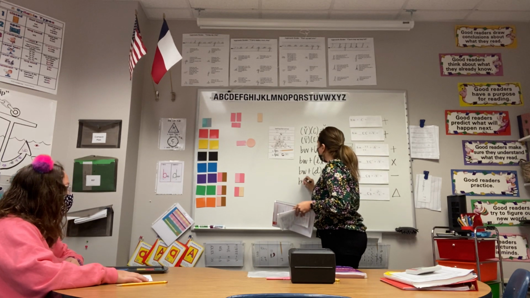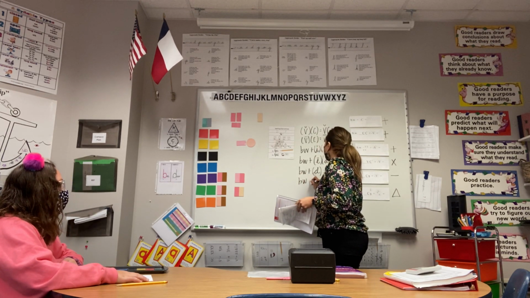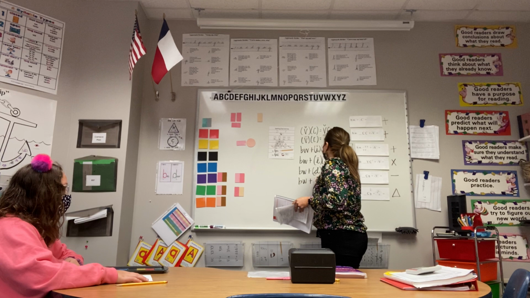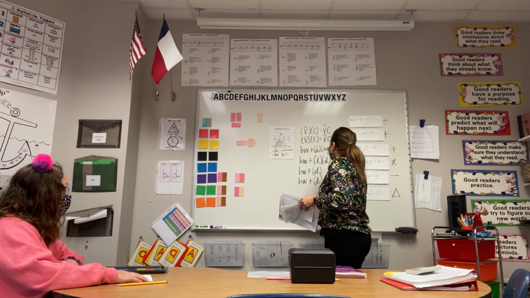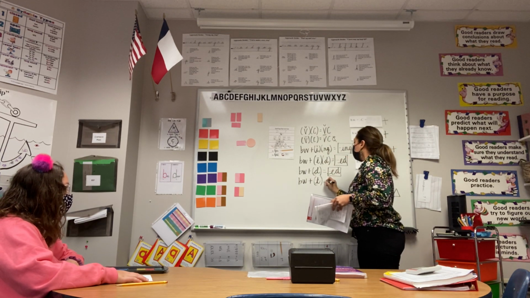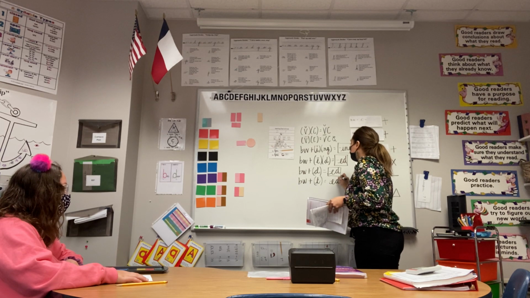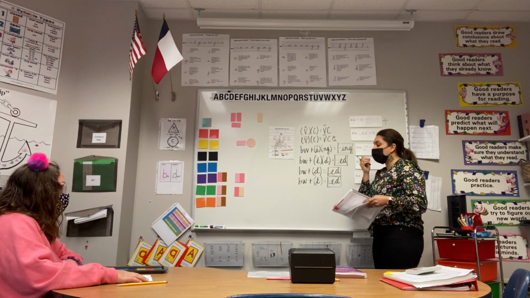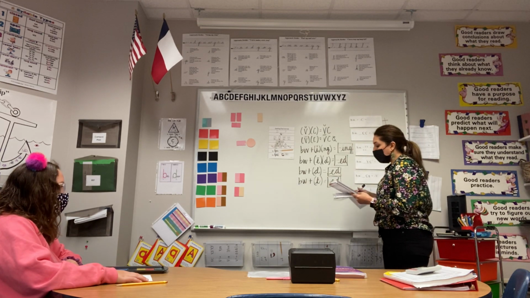And if we have a base word plus t, the t is spelled vowel suffix ed. So we know vowel suffix ed makes 3 sounds, okay?